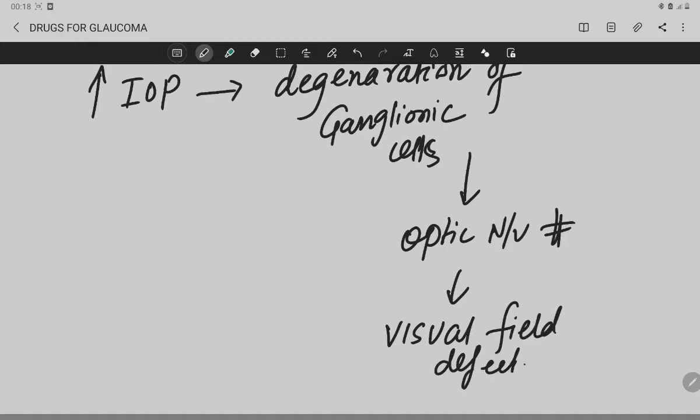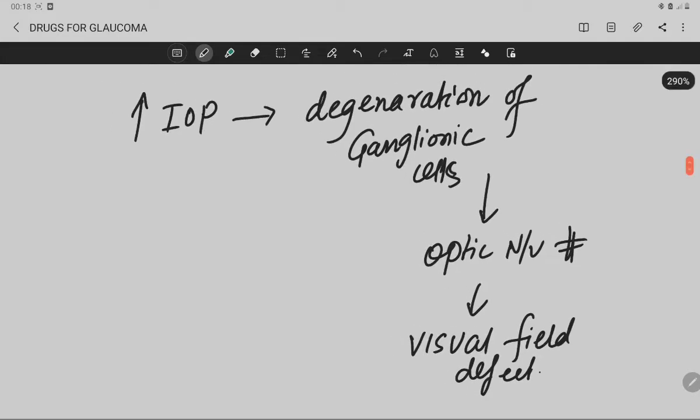This is the traditional definition, the traditional mechanism of glaucoma. Here you can appreciate these things.